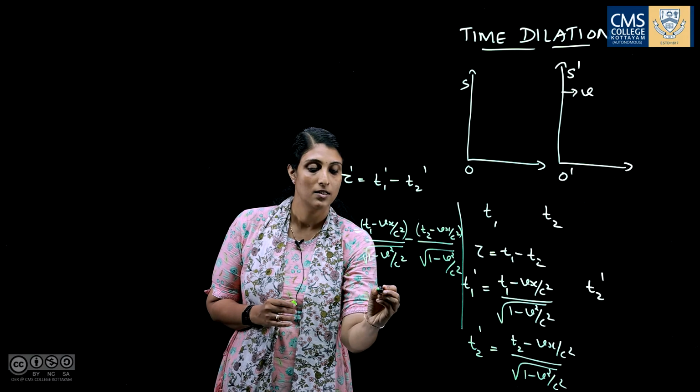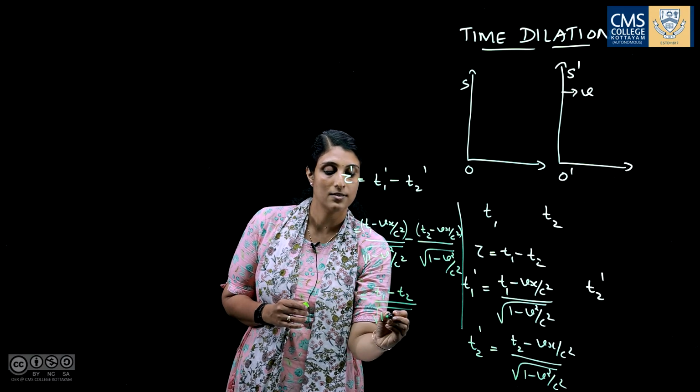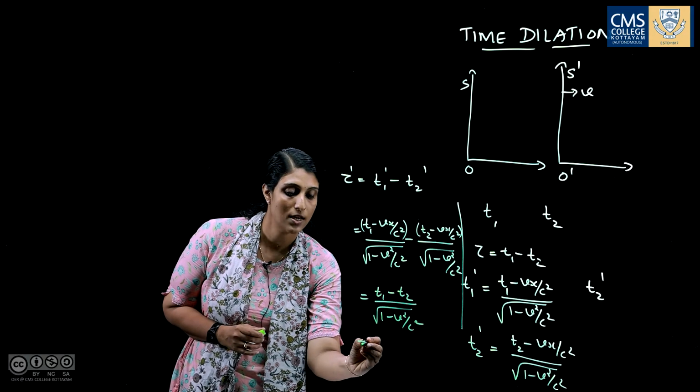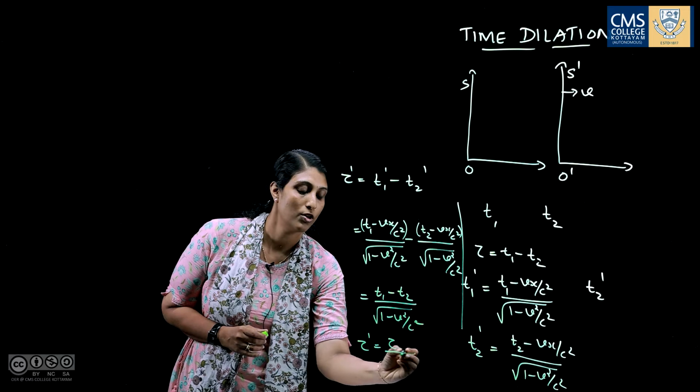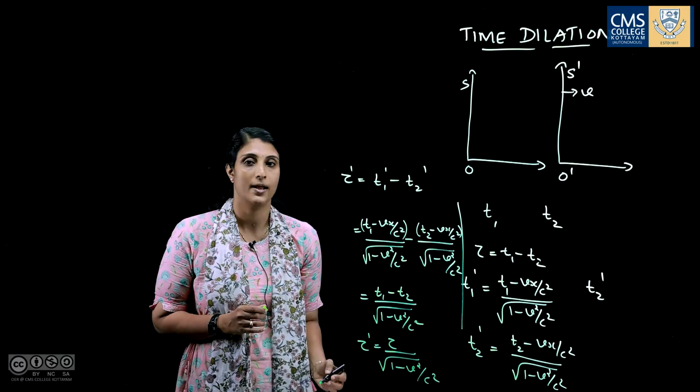That equals T1 minus T2 by root of 1 minus v square by c square, that is, tau dash equals tau by root of 1 minus v square by c square.